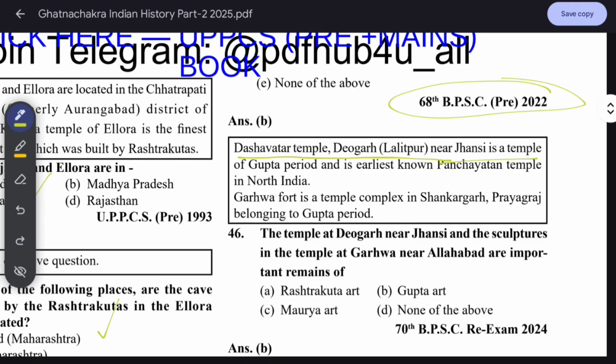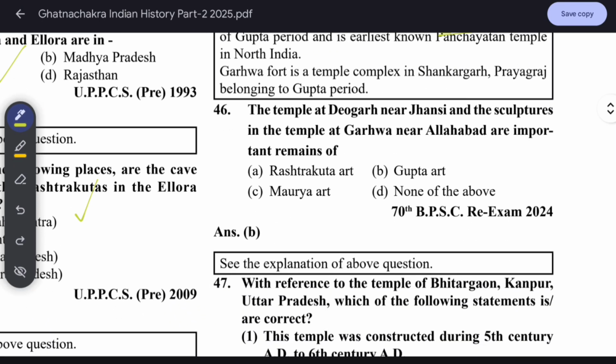Gupta period has the earliest known Panchayatan temple in North India. Gadwa Fort is a temple complex in Sankargarh, Prayagraj, belonging to the Gupta period. Okay. The temple at Devgarh near Jhansi and the sculptures in the temple at Garhwa near Allahabad are important remains of the Gupta period. Okay, important remains of Gupta art.